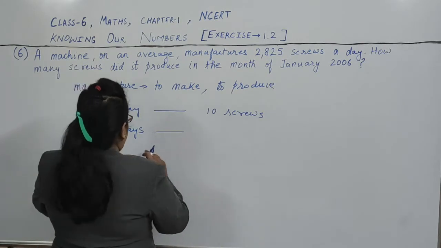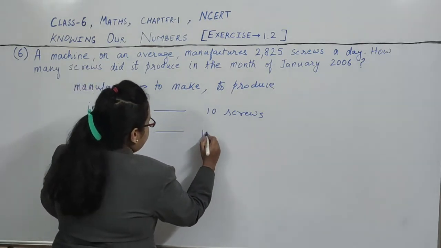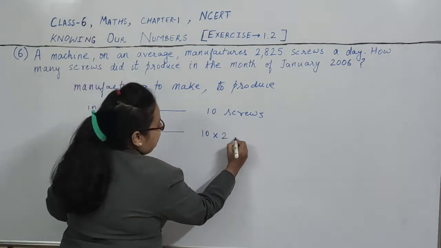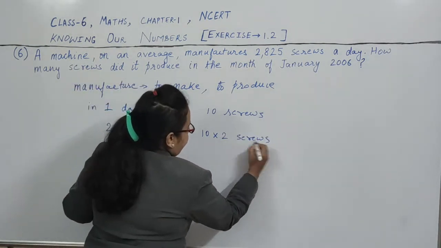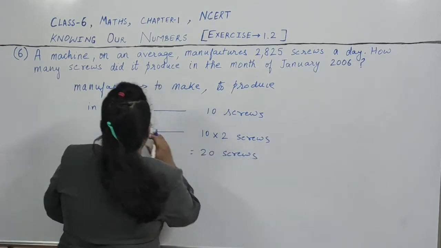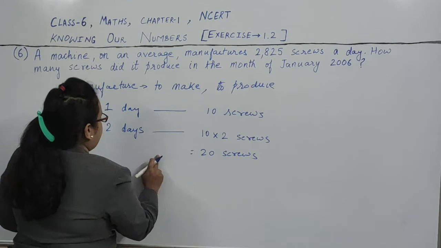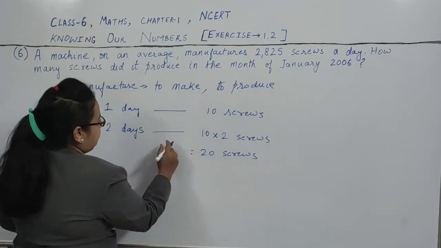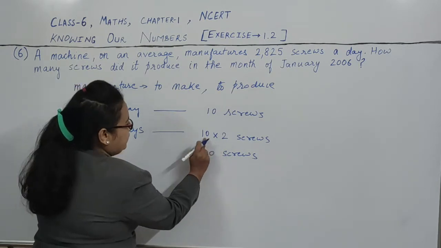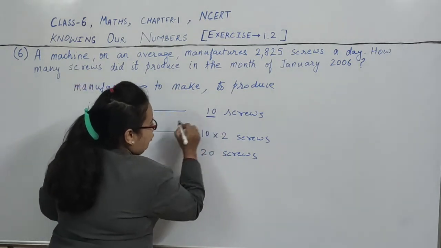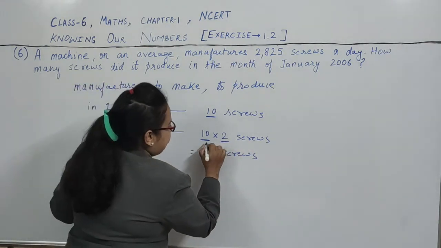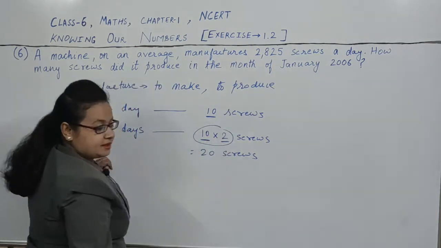We multiplied the number of screws produced in one day by the number of days we need, which is 2. See, the number of screws produced in one day is 10. So in 2 days the number of screws produced will be 2 into the number of screws produced in one day. In one day this many is produced, so in 2 days these many will be produced.